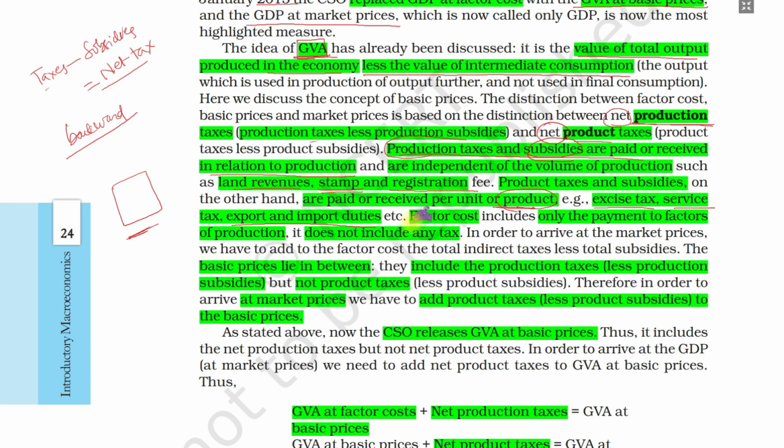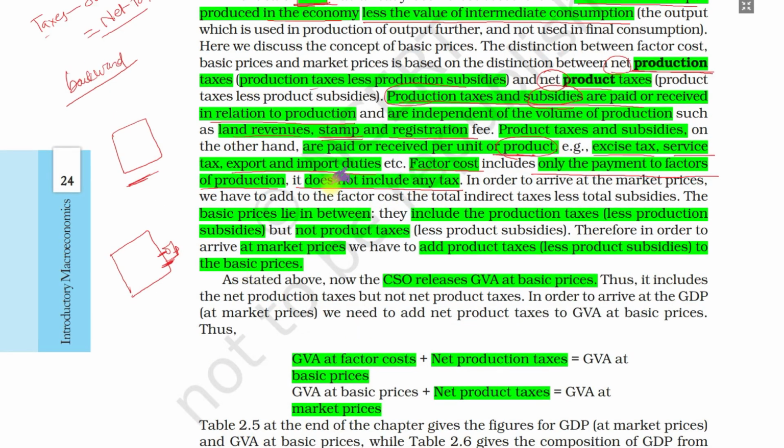So factor cost, what is factor cost? Factor cost includes only the payment to the factors of production, like wages and profits, which you have seen, and does not include any taxes. Means the output of the industry, what are the total costs involved? So factor payments do not include any taxes. Only the payments made to the factors of production: wages, profits, rent, and interest.